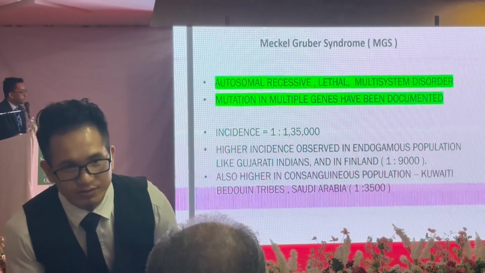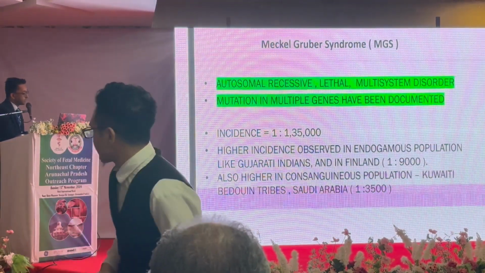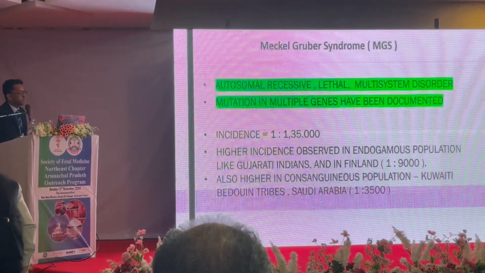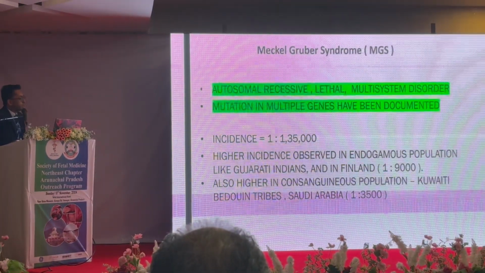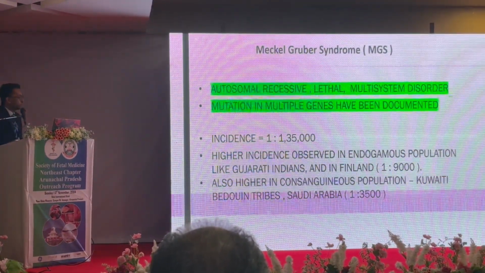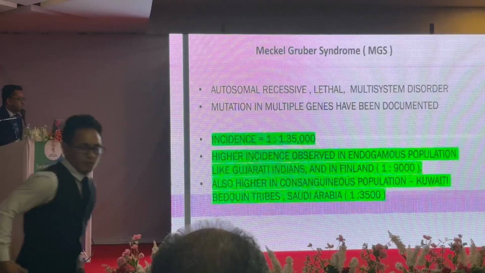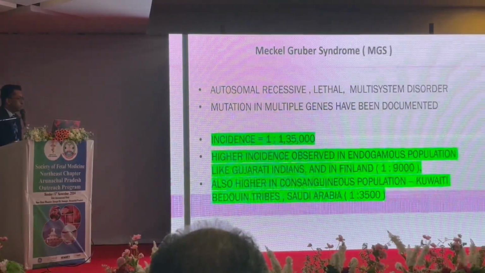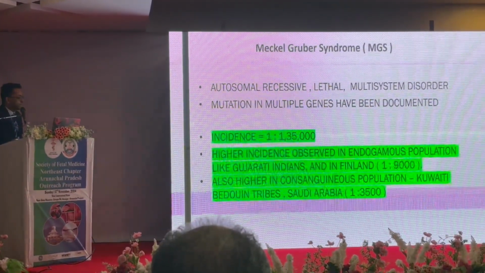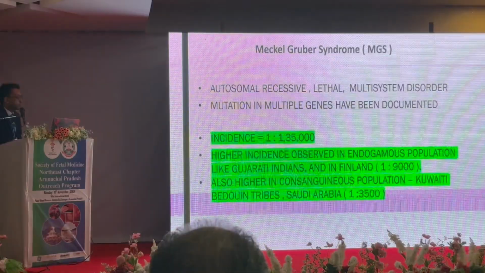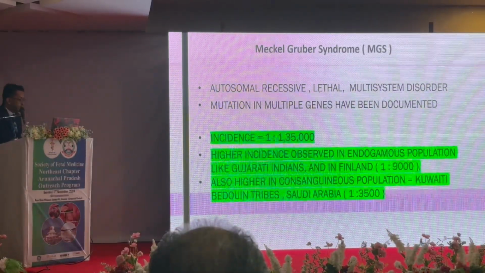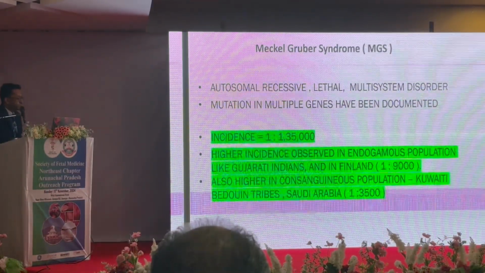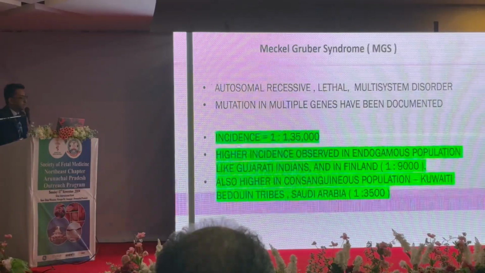What is Meckel Gruber syndrome? It's an autosomal recessive, lethal, multi-system disorder. A mutation in multiple genes have been documented, and its incidence is 1 in 135,000 worldwide. But it is seen higher in endogamous populations, like some Gujarati Indians, some countries like Finland, where the ratio is as high as 1 in 9,000.